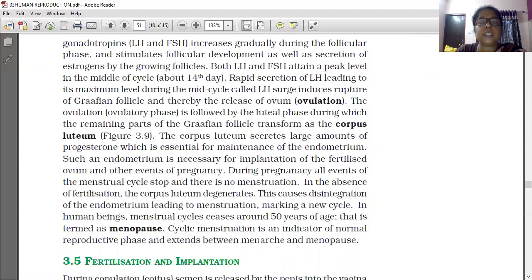Cyclic menstruation is an indicator of the normal reproductive phase, the span between menarche and menopause. So we can say that this menstrual cycle occurs within 28 days with 4 phases. It is an indicator of the normal reproductive phase, between the first menstruation, menarche, and the last step, menopause.